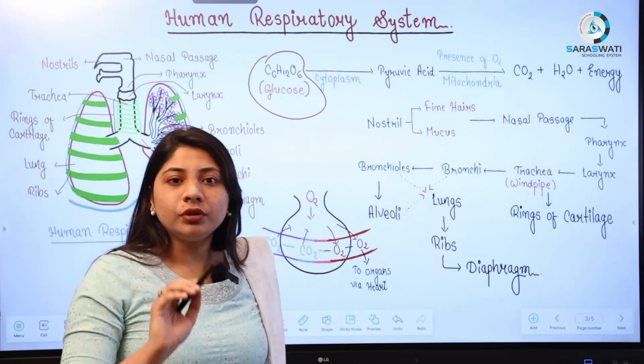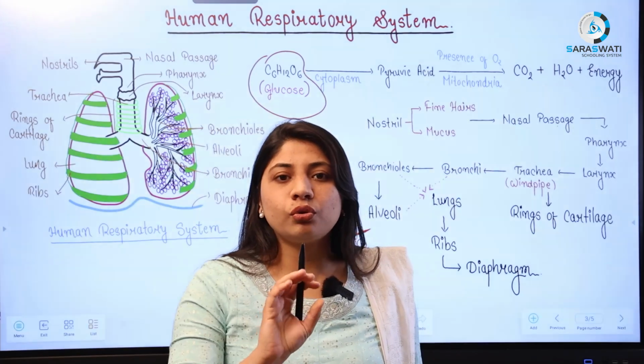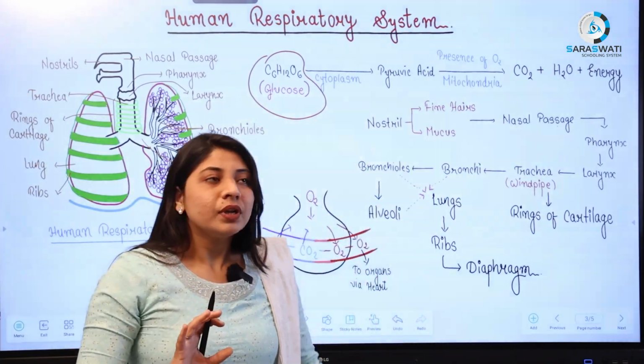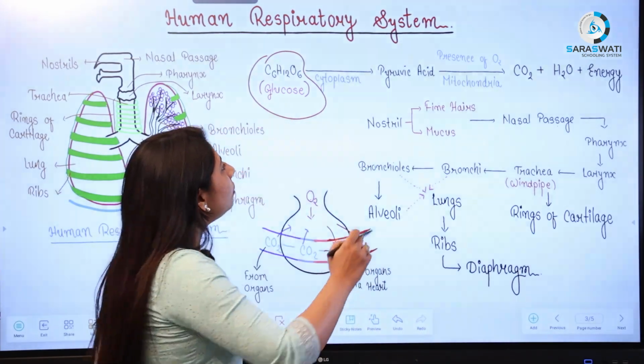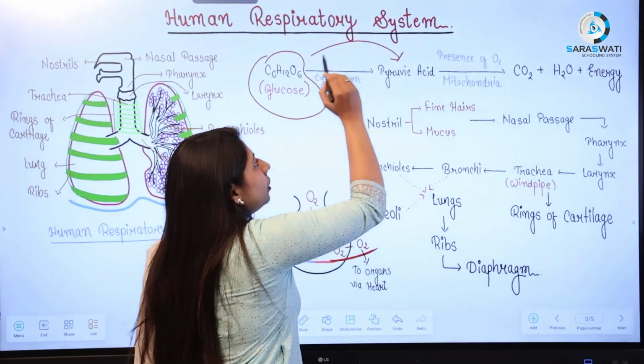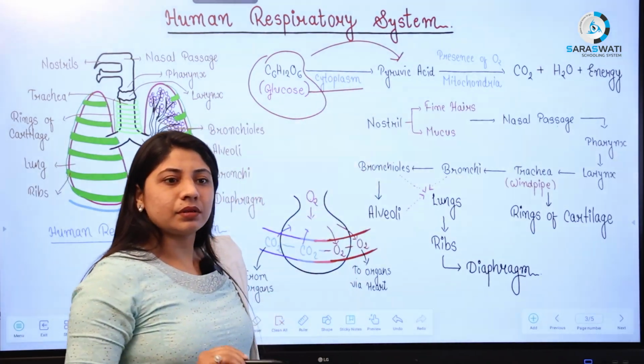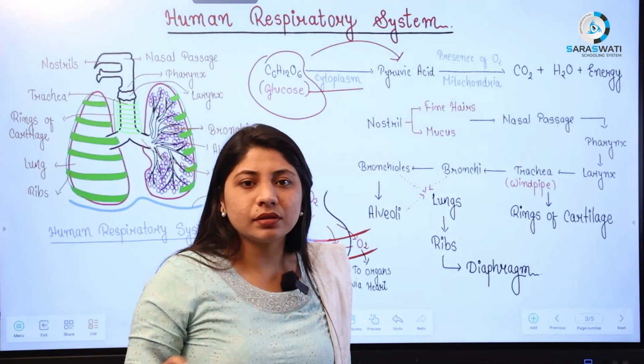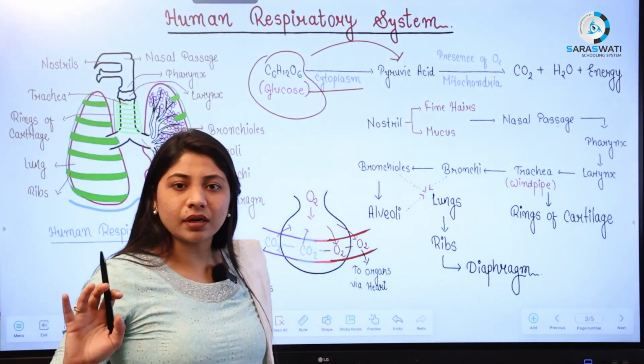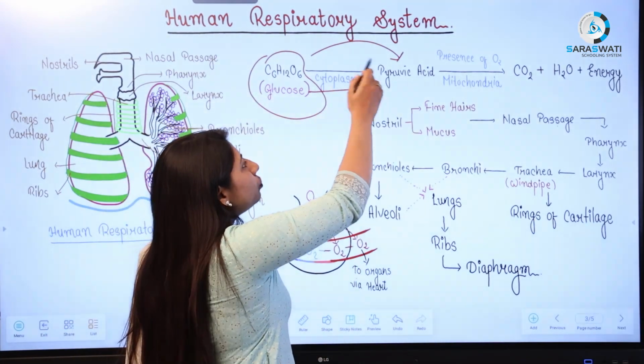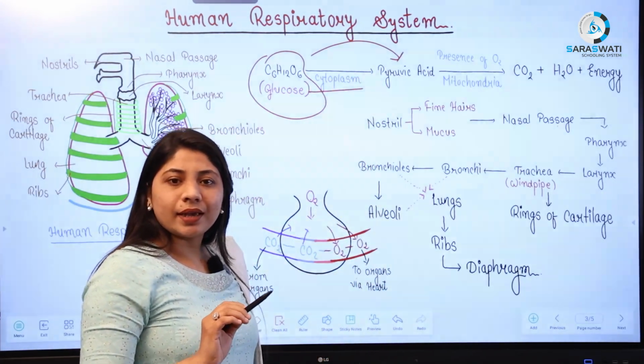With the help of food, we get glucose, which is stored in the form of glycogen, as we know. Now this glucose will be broken down into pyruvic acid in the cytoplasm, the jelly-like substance present in the cell. You have already studied this in standard 9th, right? So this glucose will be converted into pyruvic acid.